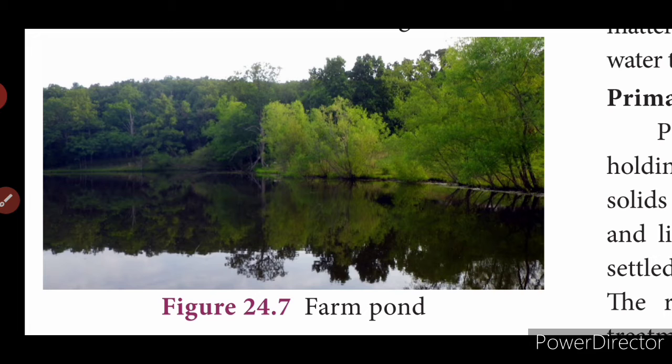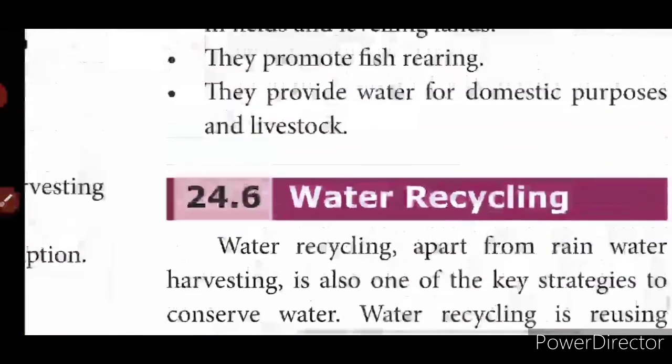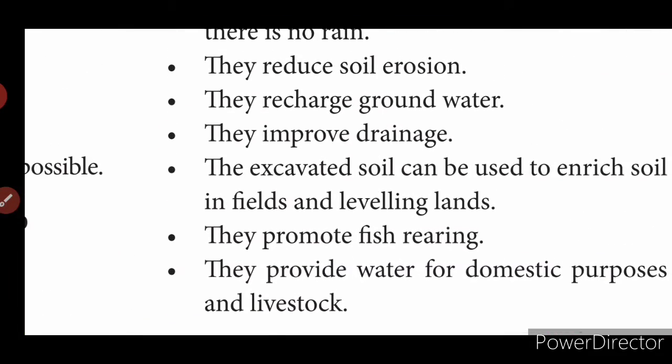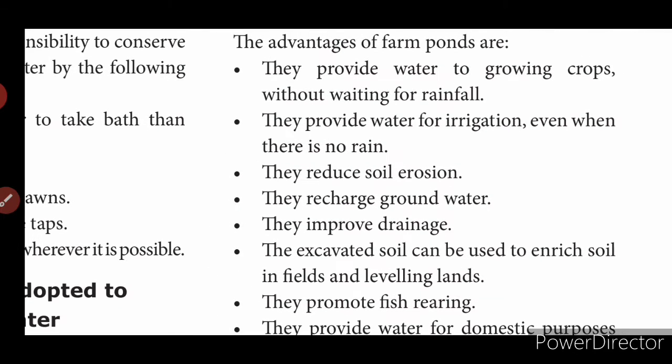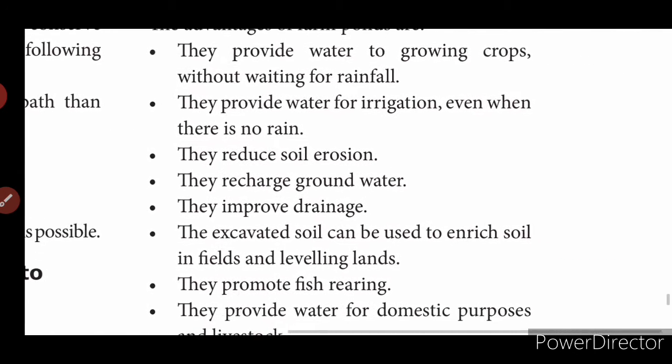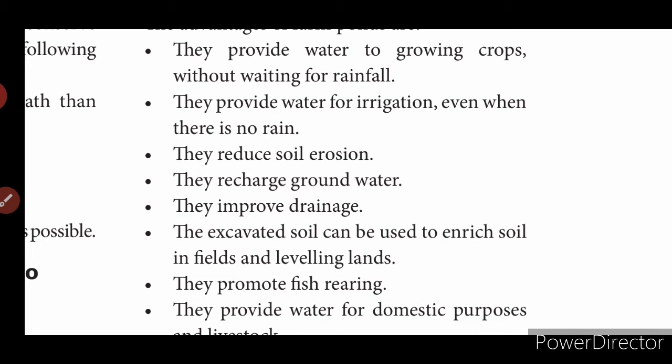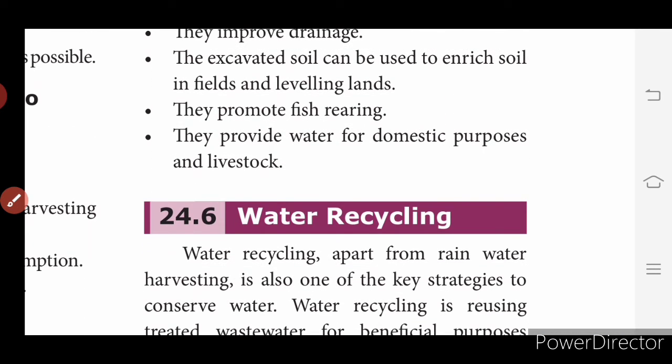So what are the advantages of having these farm ponds? They provide water to growing crops without waiting for the rainfall, because we are saving the water, so you can use the water without waiting for the rainfall. They provide water for irrigation when there is no rain, reduce soil erosion, recharge groundwater, and improve drainage. Excavated soil can be used to enrich soil in fields and level lands, and they also promote fish rearing, and provide water for domestic purposes and livestock.